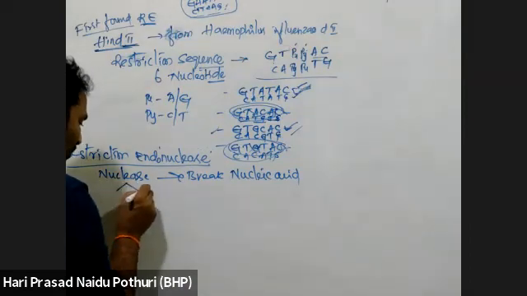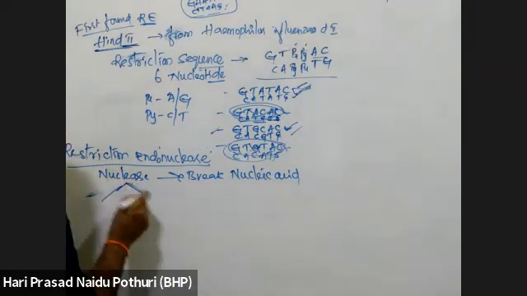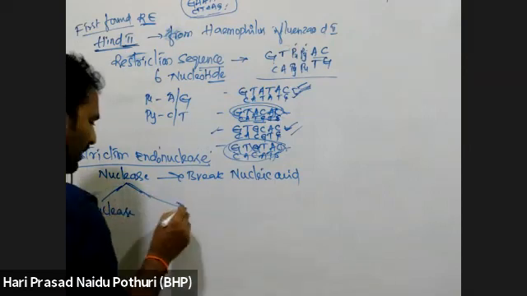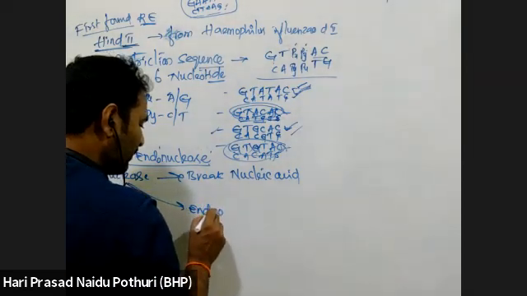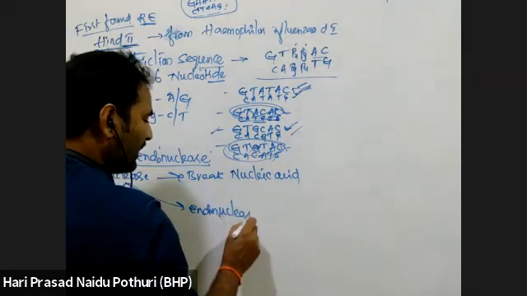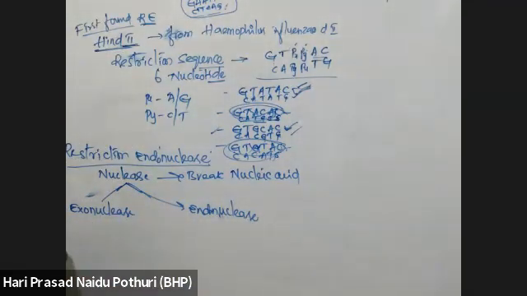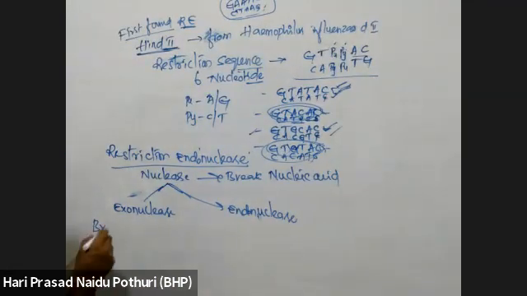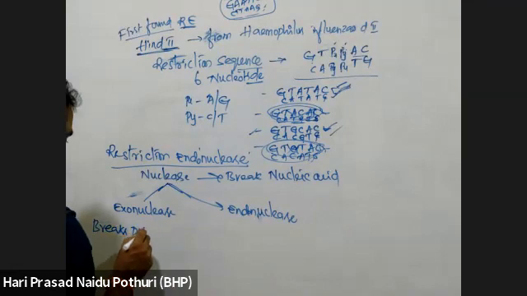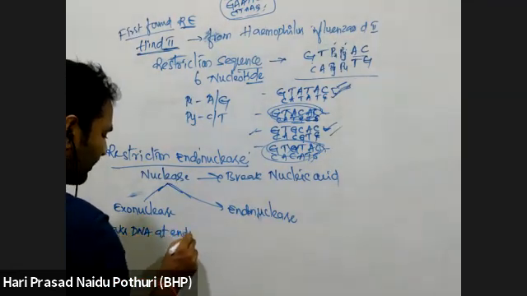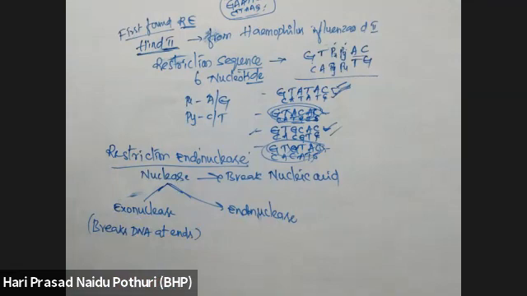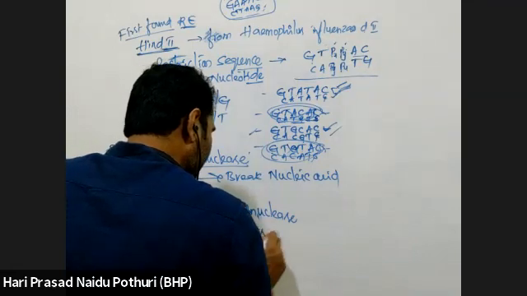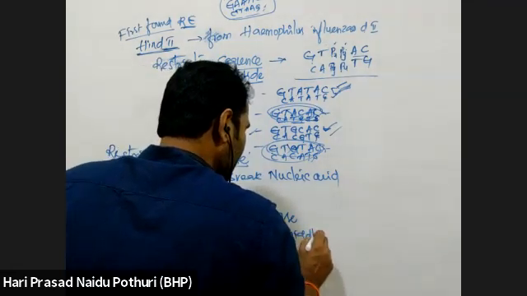Nucleases are of two types: one is exonuclease and the second one is endonuclease. Exonuclease is an enzyme which breaks DNA at ends or terminals. And endonuclease is an enzyme which breaks DNA in the middle of the DNA.